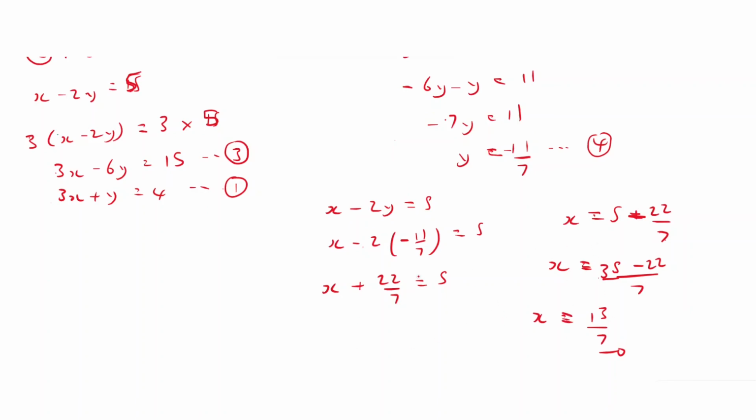If you don't get the same answer, there's a way to test it. Go watch the first video, and at the end of that first video, I have shown you how you can test if your answers are correct or incorrect. Otherwise, guys, these are the final answers. Your x is going to equal 13 over 7, and your y is going to equal minus 11 over 7. Don't do decimals. Don't go to a calculator and change this into decimals, especially when you're doing maths. If you're doing things like physics, maybe at the end you may have to use decimal places. With physics, we prefer decimal places. In maths, we don't.